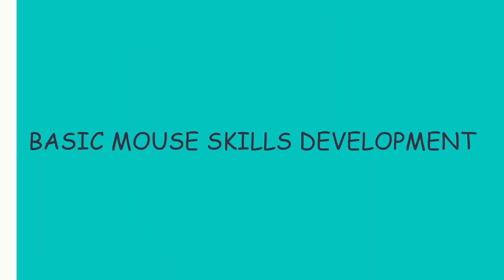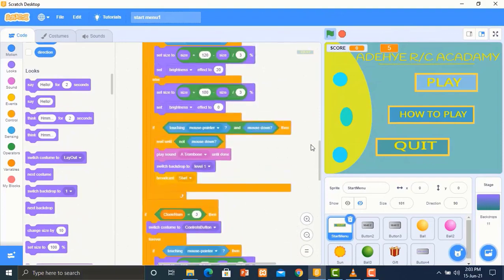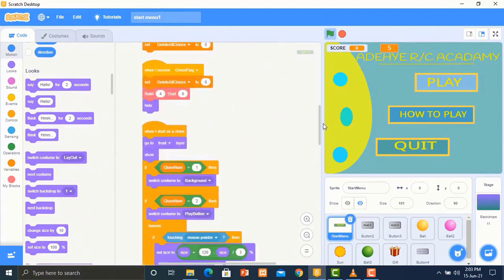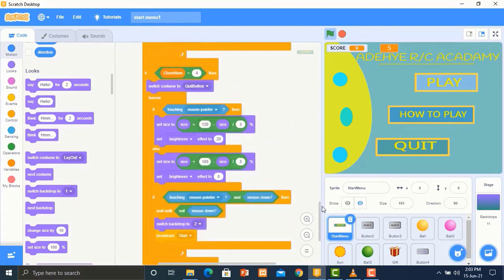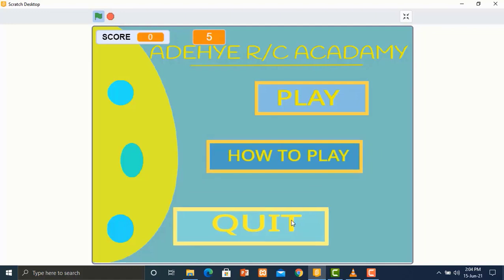Let's first look at the codes or blocks used. These codes are used to code the start screen. Under here are the sprites used for the game. Let's take a quick look at the game. This is the start screen. We have the play button, how to play, and quit.